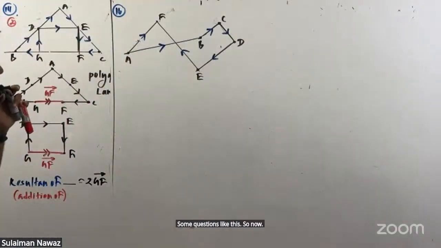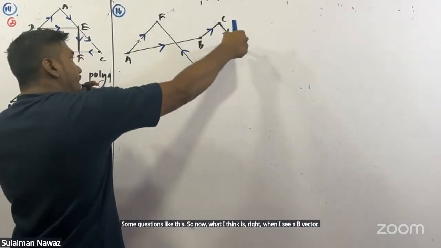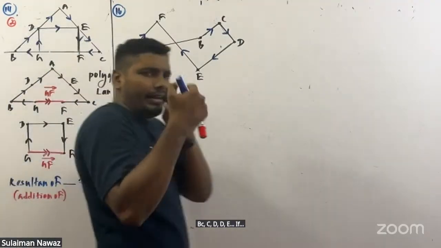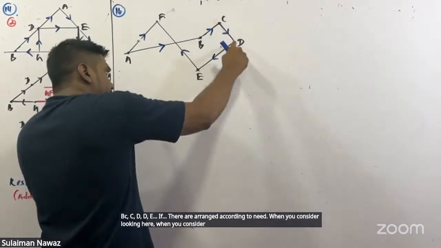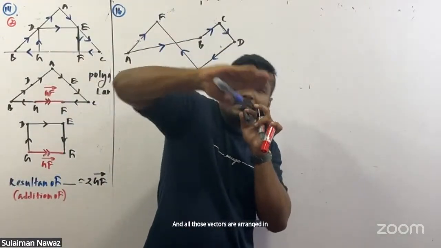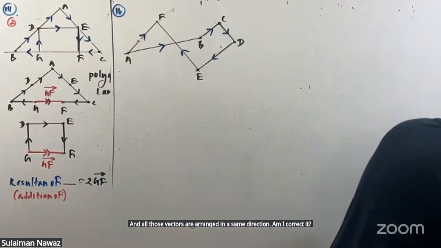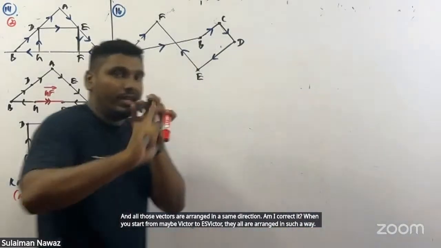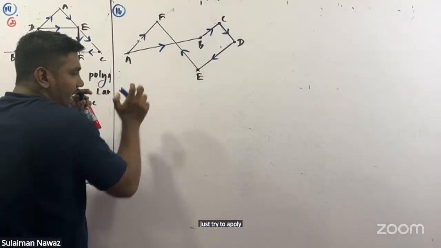When I see AB, BC, CD, DE, EF, all those vectors are arranged in one direction. Am I correct? Just try to apply the polygon law of vector addition.